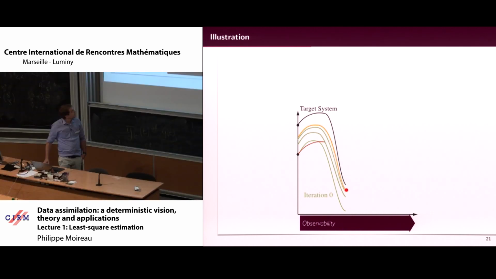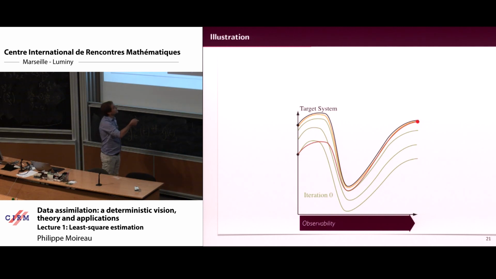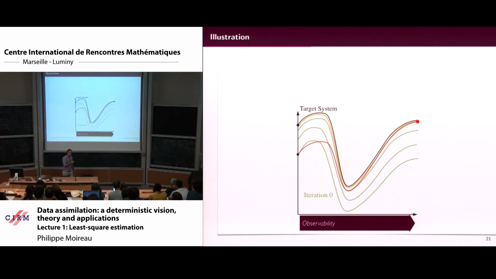But Kalman tries to go up to the last value directly. Okay? So basically, instead of doing all the iterations of the 4D var, I will try to find this red trajectory. And basically, as time goes, I expect my trajectory to be closer and closer to the good trajectory.